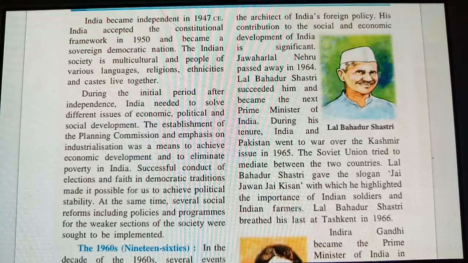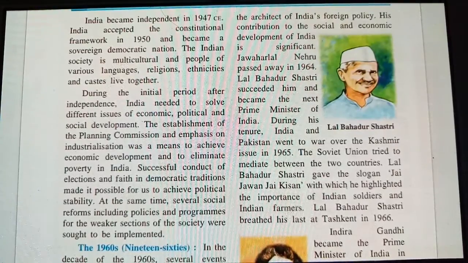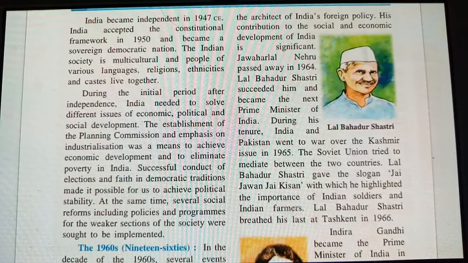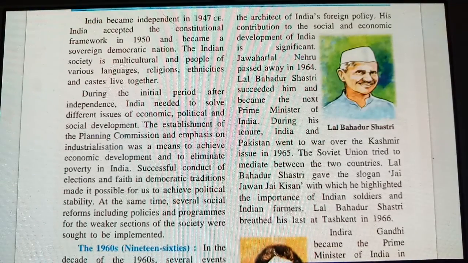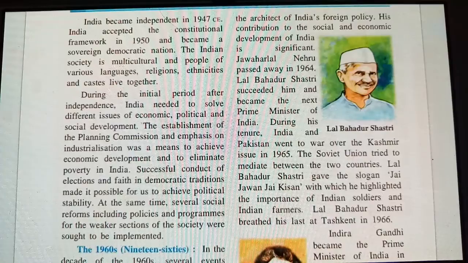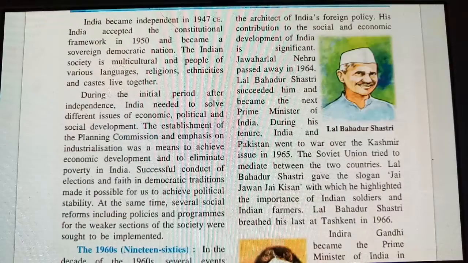Lal Bahadur Shastri gave the slogan Jai Jawan Jai Kisan. As you all know, this is a slogan of Lal Bahadur Shastri, which highlighted the importance of the Indian soldier and Indian farmers. Because of this slogan, the people recognized the importance of soldiers and Indian farmers. Lal Bahadur Shastri breathed his last at Tashkent in 1966. So he died in 1966 at Tashkent.